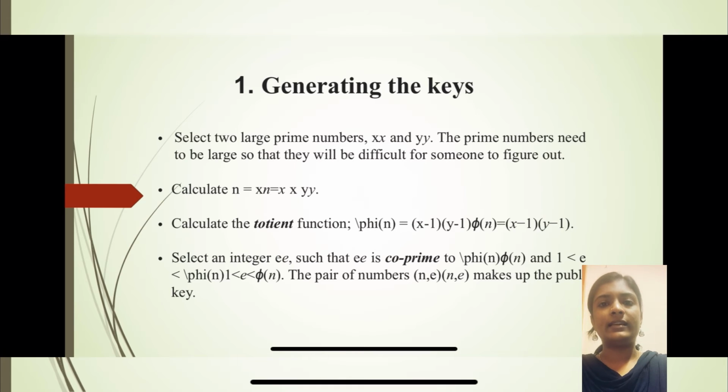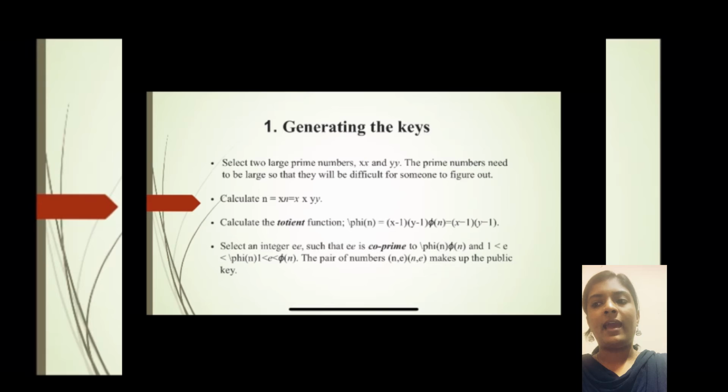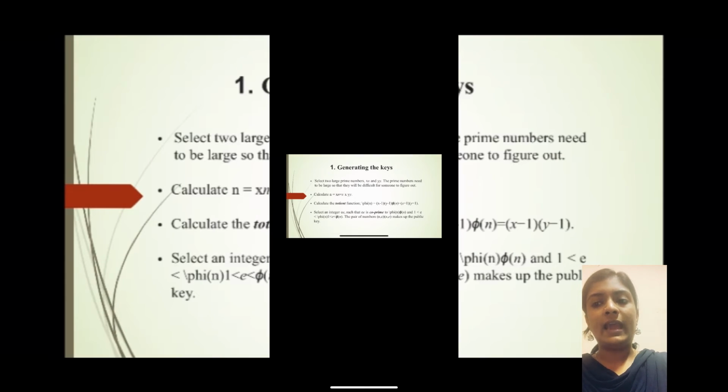The next one is select an integer E such that E is co-prime to phi of n, and 1 is less than E less than phi of n. The pair of numbers (n, E) make up the public key.